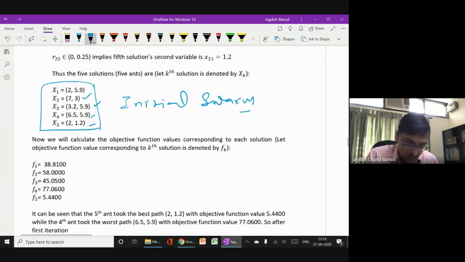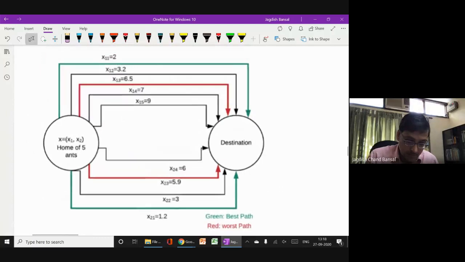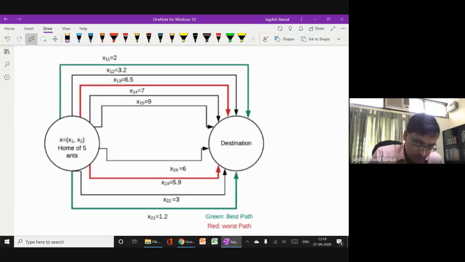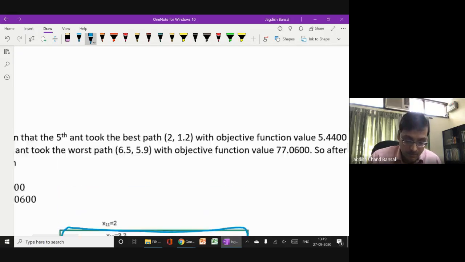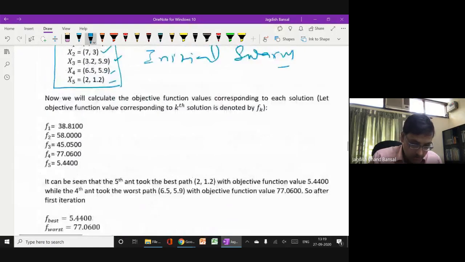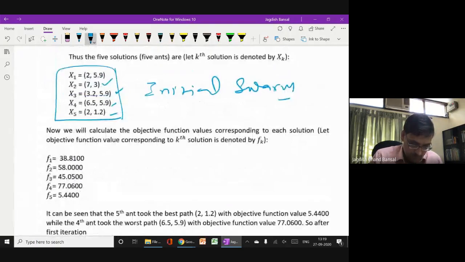It means, in other words, that these are the paths, this is one path, x1's this and x2 value is this. This is your one, and you see that this is your best path. Why is this your best path? Because corresponding to this path, this 2, 1.2, the function value is minimum.